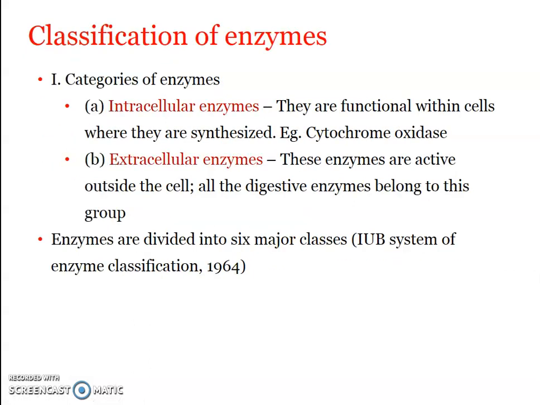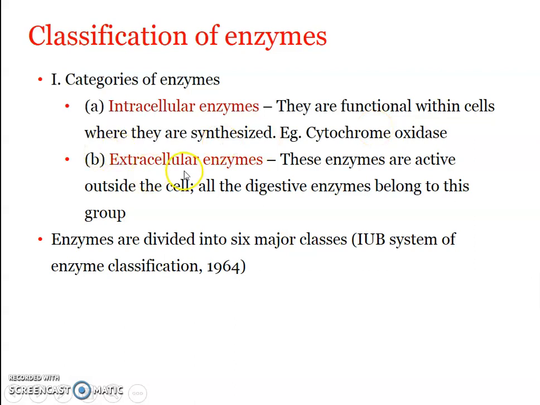Another set of classification is based upon the site where the enzymes act. One is the intracellular enzyme and the other is the extracellular enzyme. Intracellular, the name itself indicates it is inside the cell. It is otherwise referred to as endoenzymes. So when the enzymes are functional within the cells where they are synthesized, they are referred to as intracellular enzymes or endoenzymes. Example: cytochrome oxidase. Cytochrome oxidase is an enzyme which is required for cellular respiration, and it is functional inside the cell.